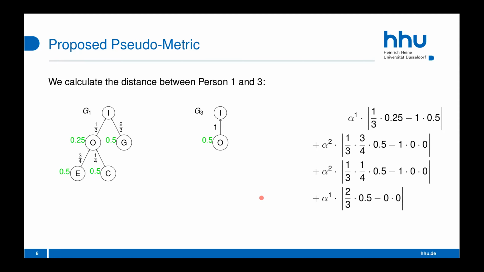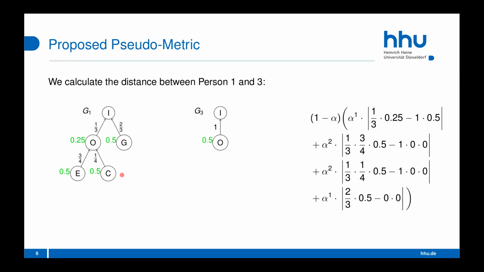Then we add a factor alpha between 0 and 1. We use that factor to put less emphasis on deeper parts. In practice, it means if we have a higher alpha value, we have more emphasis on deeper parts. If we have a lower alpha value, we have more emphasis on higher parts of the argumentation. So more emphasis on the positions here. If you're familiar with the PageRank algorithm, you will recall that alpha value. Another purpose of alpha is that it assures that this sum actually converges in case we have any cycles in our graph.